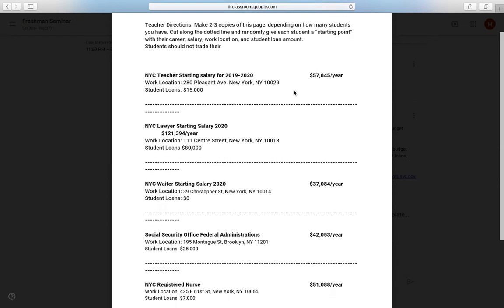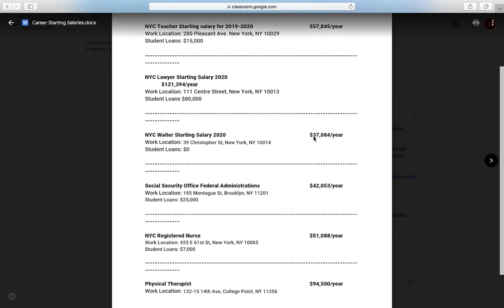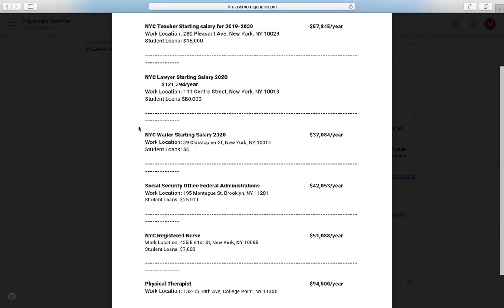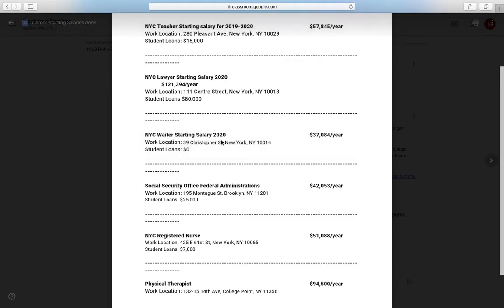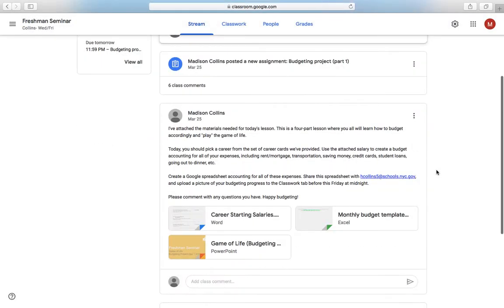So for this example, I'm going to be a waiter, which means that my starting salary, I'm going to screenshot this so I don't lose it, it's going to be $37,000 a year. I'm going to work on Christopher Street, and my student loans are zero because I'm assuming I didn't go to college. Now you're going to use that information to then open up your spreadsheet. But before I show you guys how to do that, we're going to keep going through the PowerPoint.